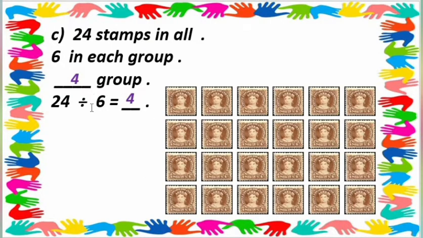So students, in table number 6, will 24 come or not in each group? Decide. Yes, 24 will come, but where? 6 1s are 6, 6 2s are 12, 6 3s are 18, and 6 4s are 24. So how many groups are we divided into equally? 4 groups. 24 stamps divided equally into 4 groups. Understood? I hope you all understood.